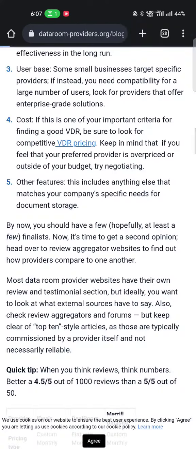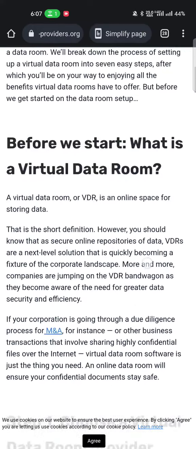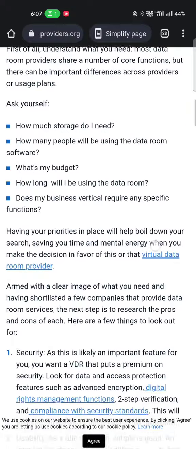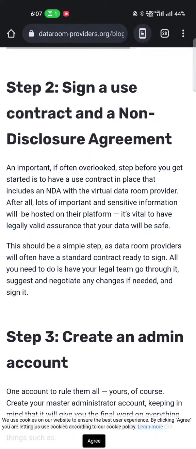Step 2, virtual data room. An important, often overlooked step before you get started.